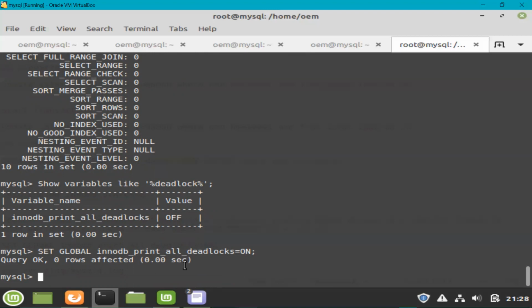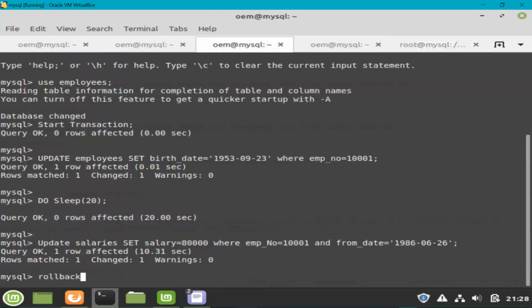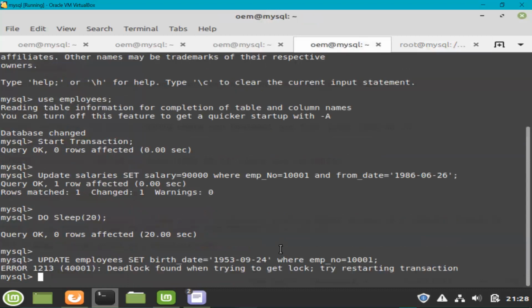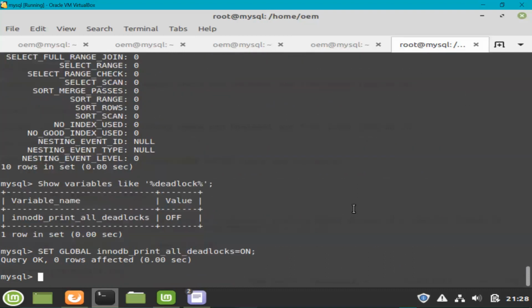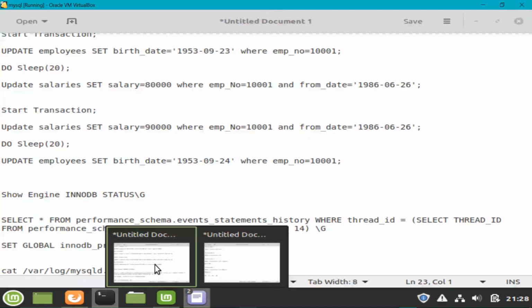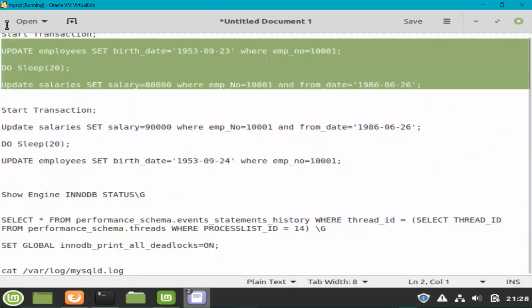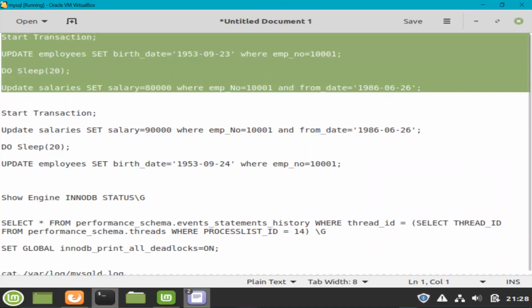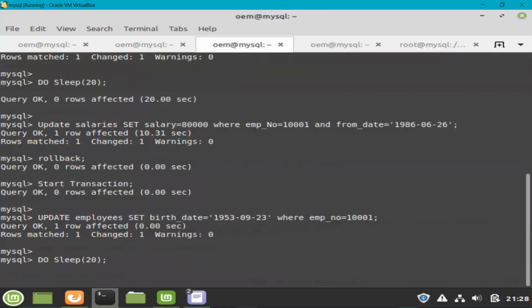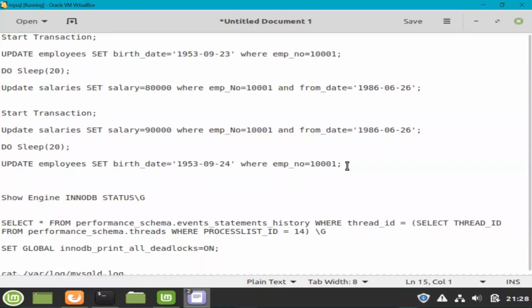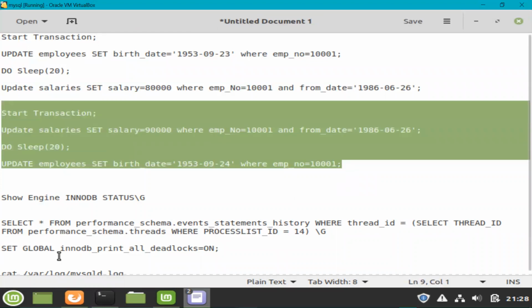Now what I'm going to do is roll back this transaction and this one as well, although it is already killed and rolled back, but that's fine. I'm going to create the deadlock again, and this time the deadlock will be written in the log as well. So let me go ahead and copy exactly the same queries to replicate the deadlock scenario again. This is fine now, and the other transaction that I have to run is here. Oops.